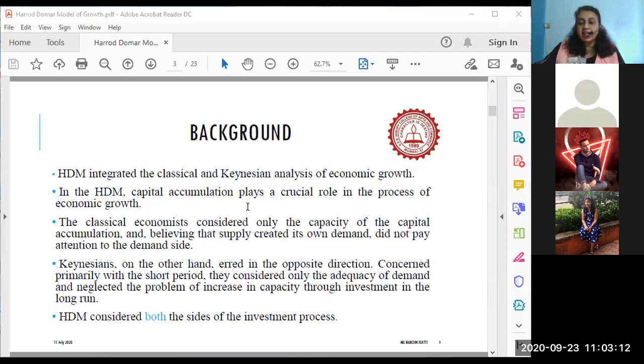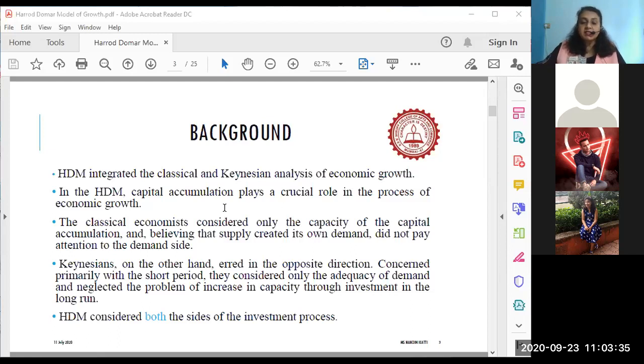Watch the screen carefully. I'm annotating it. The HD model also believes in capital accumulation. So the HD model believes in savings, investment, and capital accumulation as important for economic growth of the economy. And that is the essence of their model.